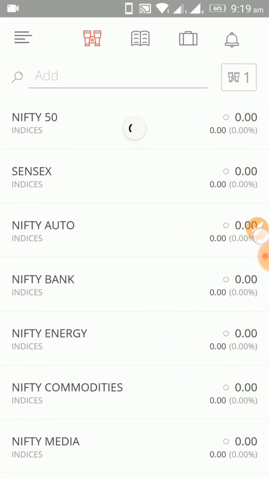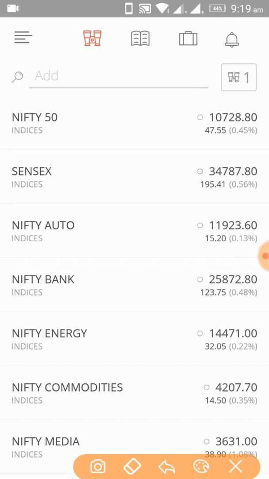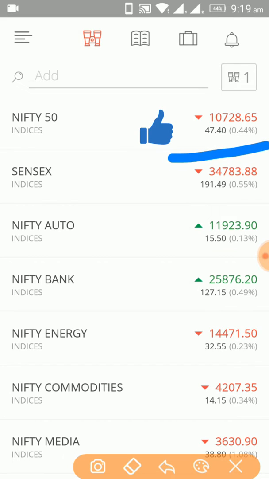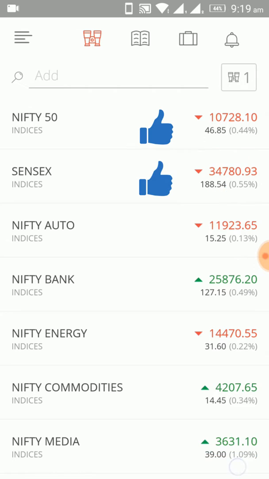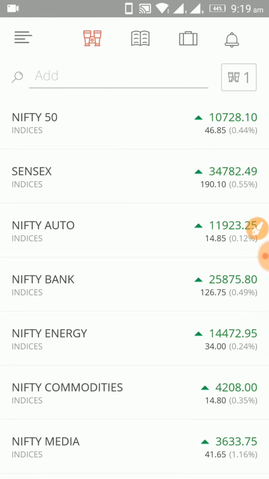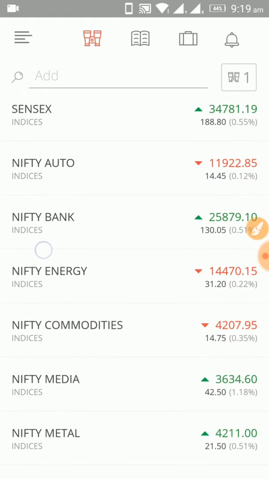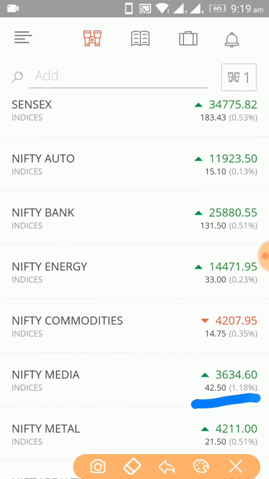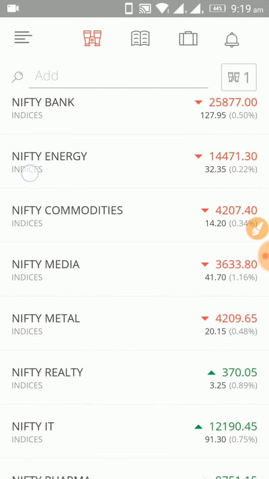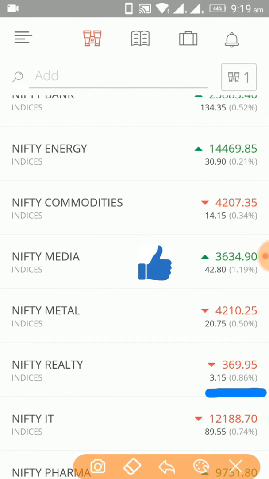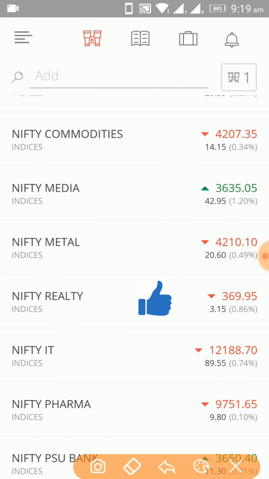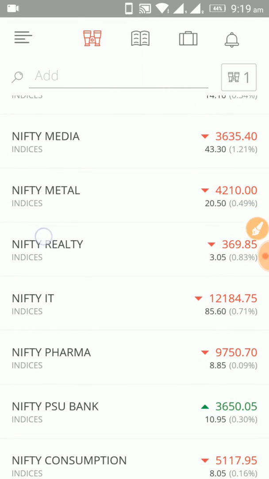So Nifty is good. Sensex is good. Let's have a look at the sectors as usual. Media sector looks promising, 1% up almost. Realty too. IT also. Okay.